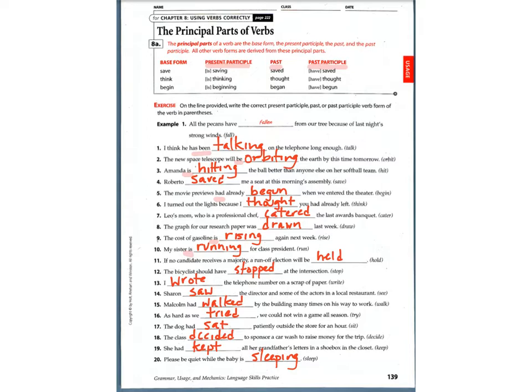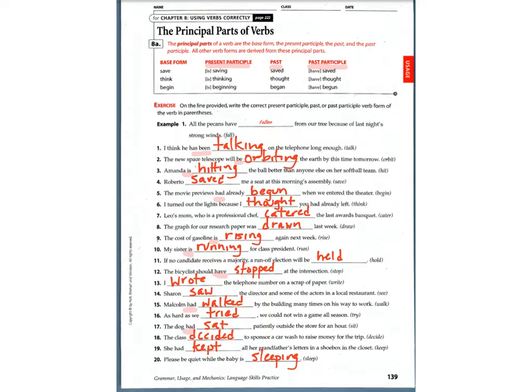For number twelve, we're going to use the past participle form stopped because we have a helping verb in front of it. For thirteen, we have the past, wrote. Fourteen is the past, saw. Fifteen is the past participle form, had walked. Sixteen is going to be the past, tried. Seventeen, again, we have a helping verb, had. That's the past participle form, so it's had sat.